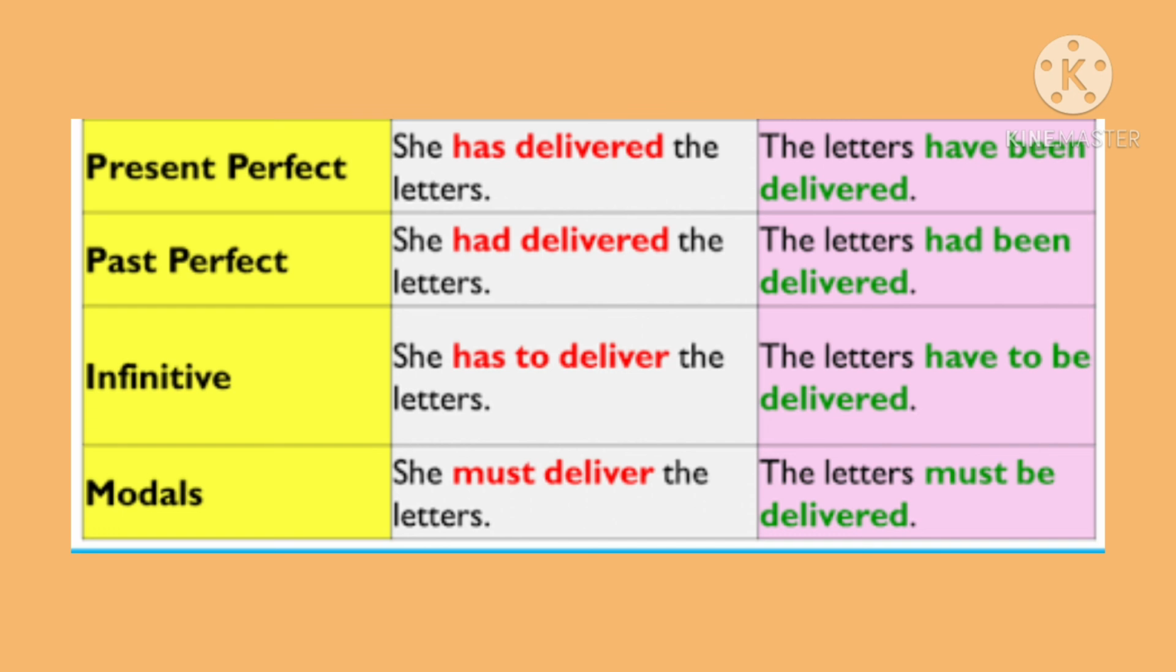The sentence in active voice, she has to deliver the letters. The letters have to be delivered by her. She must deliver the letters. The letters must be delivered. So here the last example is related to modals.